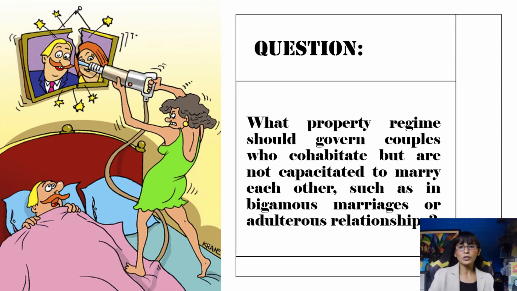Now, a question poses: what property regime should govern couples who cohabit but are not capacitated to marry each other, such as in bigamous marriages or adulterous relationships?